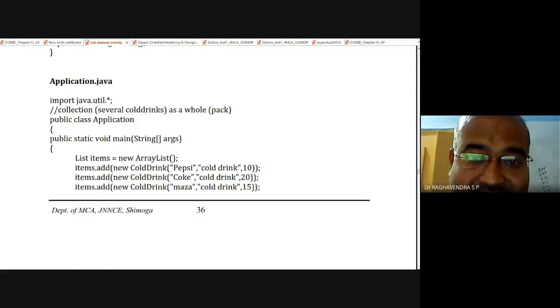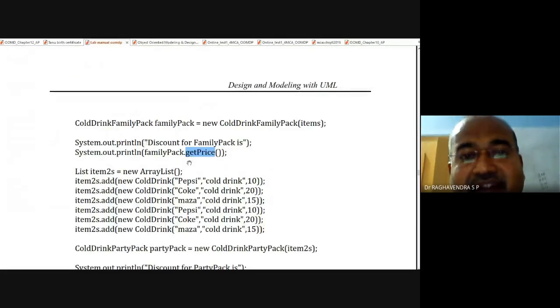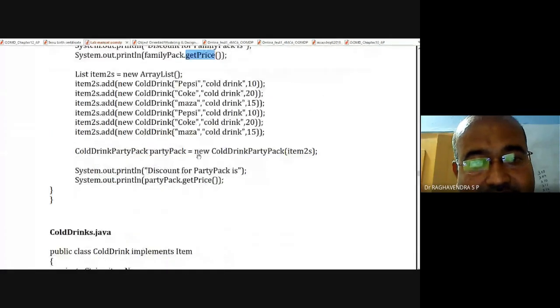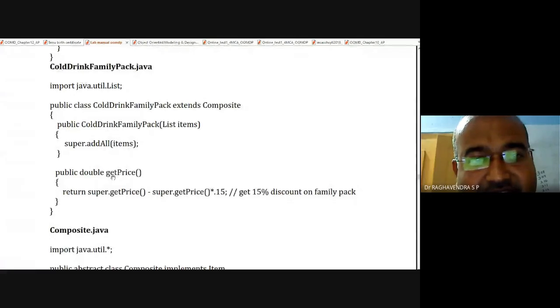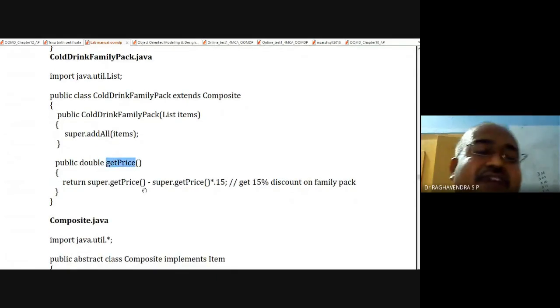Fine. Now we go to ColdDrinkFamilyPack and execute getPrice. So here it is. Here we have getPrice. This is the one we have to execute. Clear?